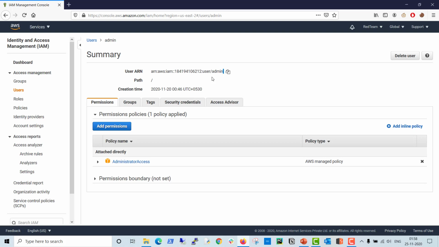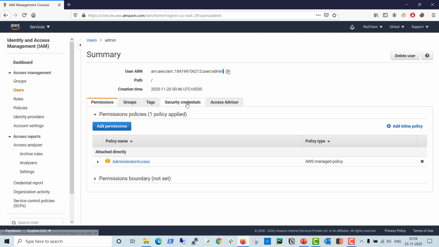You can see here on this page, these are the sub tabs. You can see the permission tab, what permissions or what policies I attached to this user. I attached the administrator access policy to this user. That means this user can have administrator access and can perform all administrative tasks in AWS services or resources.